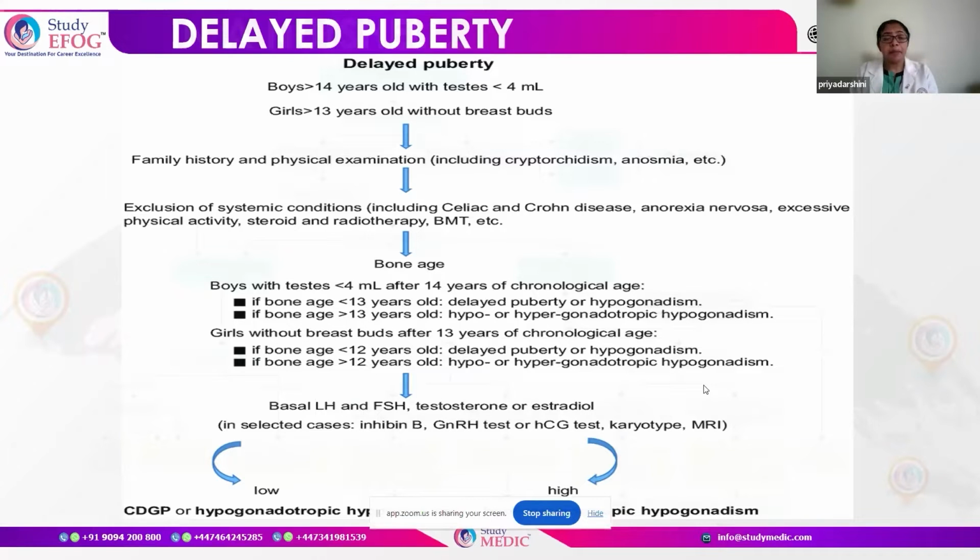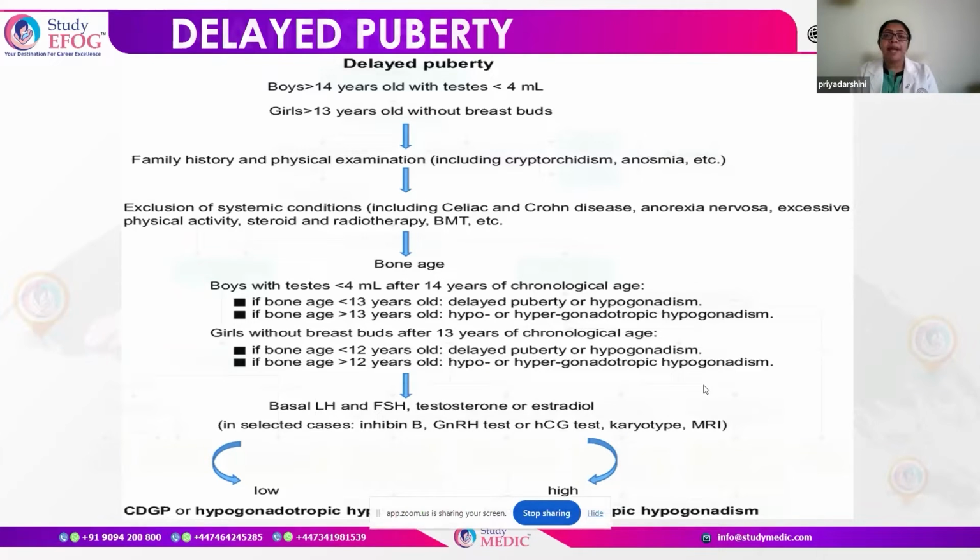Now, the same thing applies for girls also. Since the cutoff is taken as 13 years, we see the bone age. If the bone age is less than 12, we assume it is delayed puberty or hypogonadism. But if the bone age is more than 12, then we think of cases of hypo or hypergonadotropic hypogonadism.